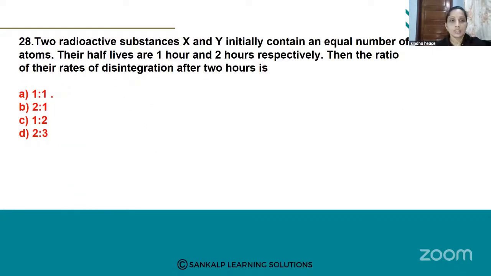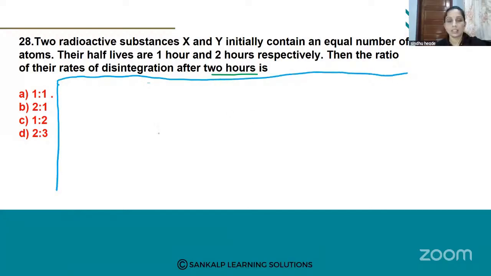Two radioactive substances X and Y initially contain an equal number of atoms. Their half-lives are 1 hour and 2 hours respectively. Then the ratio of the rates of disintegration after 2 hours is. Here the question is about radioactive substances and radioactive disintegration. You have to remember the related formulas here.